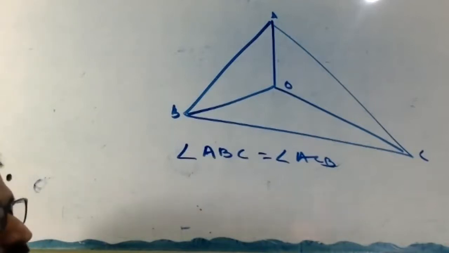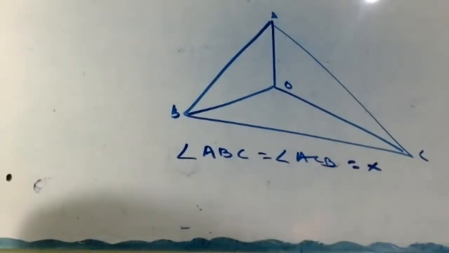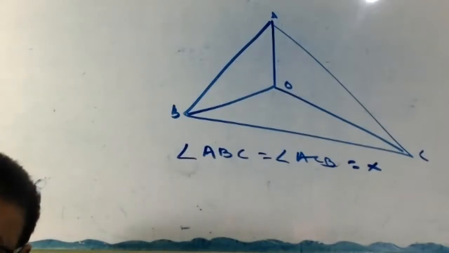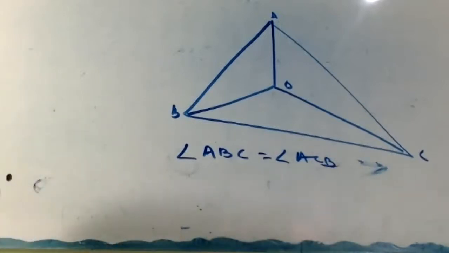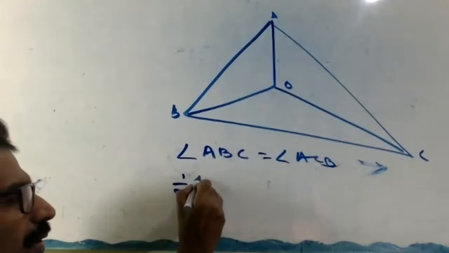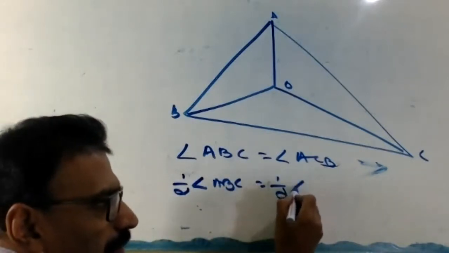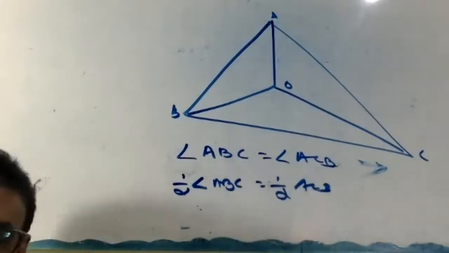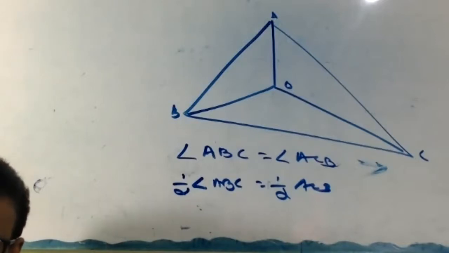We are assuming these angles are X. Let angle ABC equal to angle ACB equal to X. Then half ABC equal to half ACB, because equal things have equal halves.